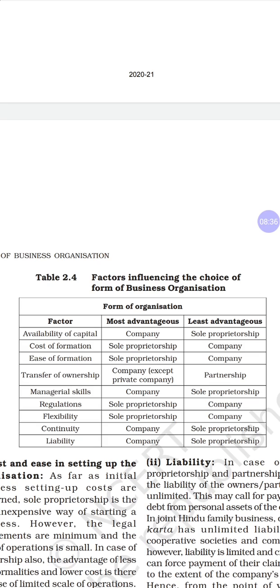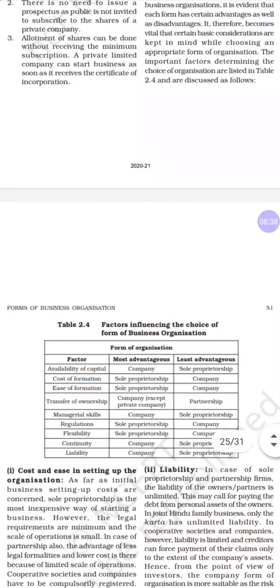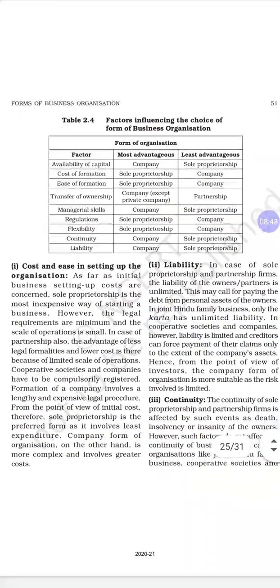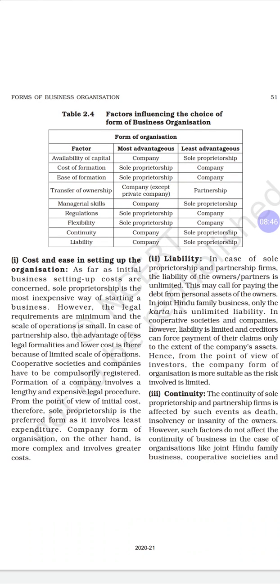And we will go to some points in choosing the form of business. The first one is cost and ease in setting up the business. Here the sole proprietor is the most expensive way of starting a business, because the cost of starting is higher when one person is taking on the business and setting it up.